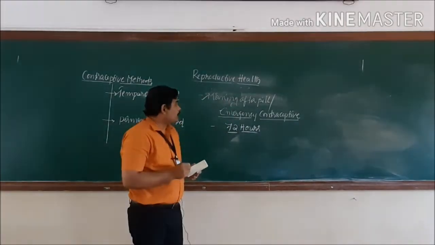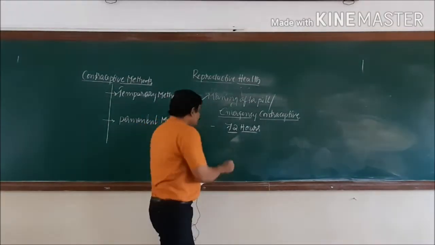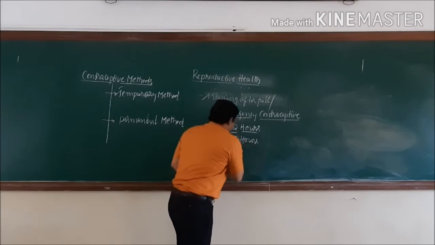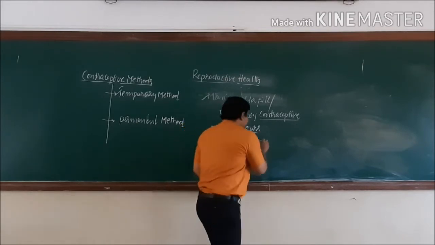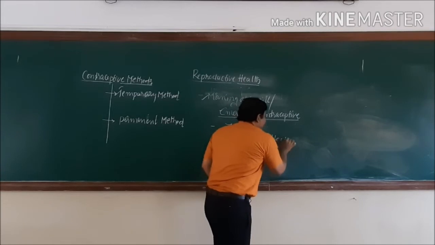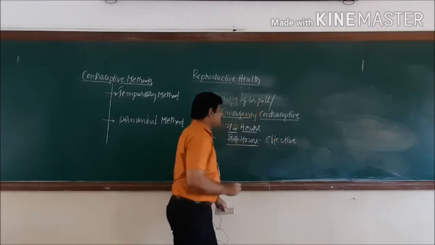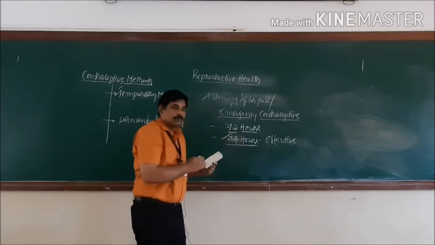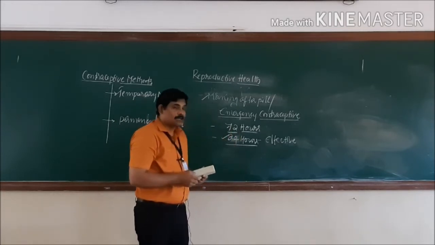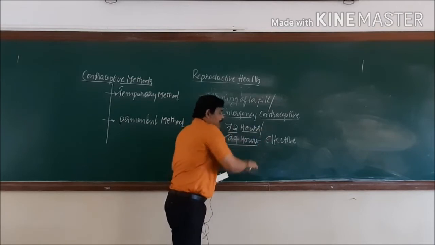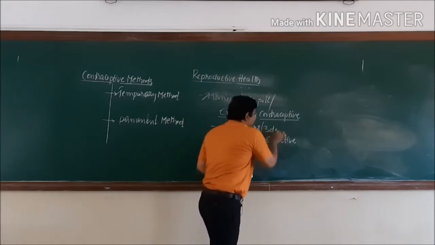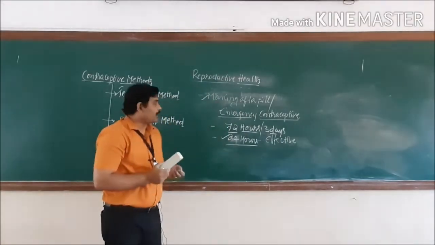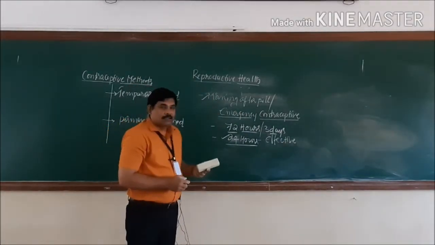The effectiveness of this pill can be increased if you take it within 24 hours after the coitus. But it doesn't matter if it is not taken within 24 hours; even after 24 hours, or else up to 3 days after the coitus, you can make use of it, so that it helps to prevent pregnancy.